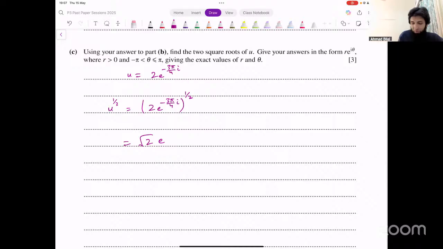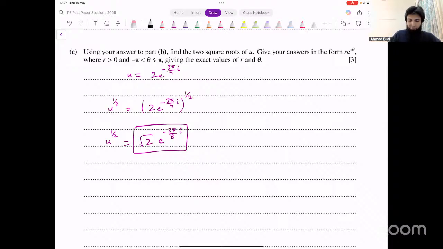Into e raised to power, this power 1 over 2 will get multiplied with this power minus 3 pi over 4. And that's going to give us minus 3 pi over 8 times iota. This is one square root in this form that we were looking for. What about the other square root now? How do you find that?